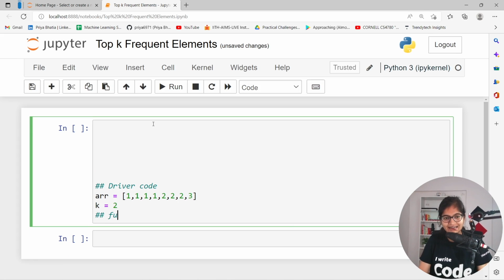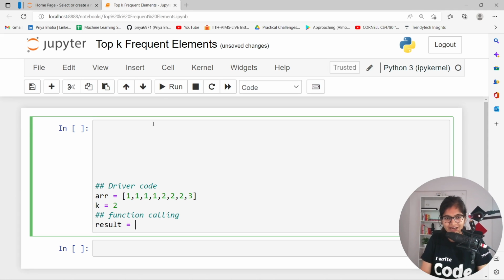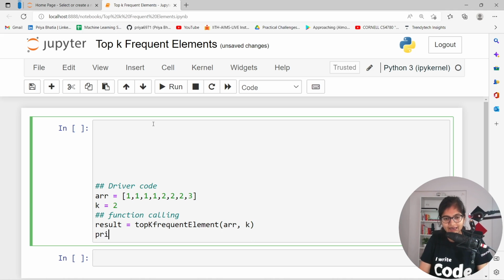Now I can call the function. So there is a result which I am storing by calling the function top k frequent elements. This is the method name which I am calling, and inside that I am passing the array as well as the value of k, and I can print the result by saying the top k frequent elements are, and here we can simply say result.